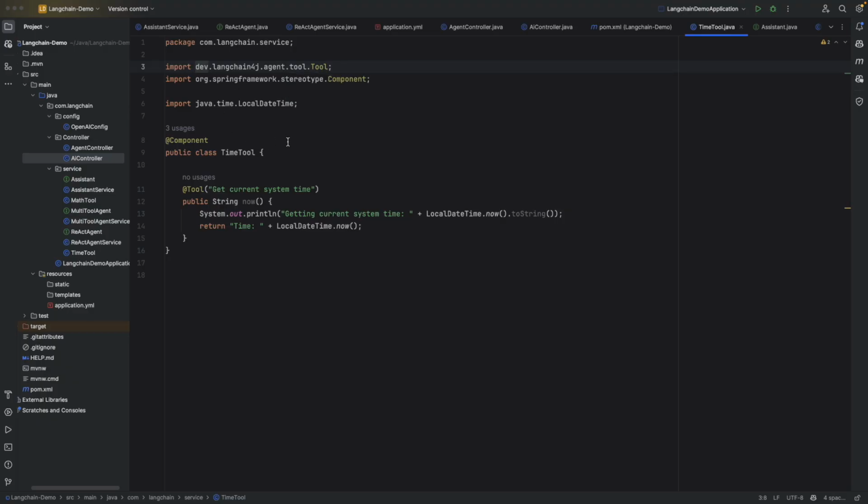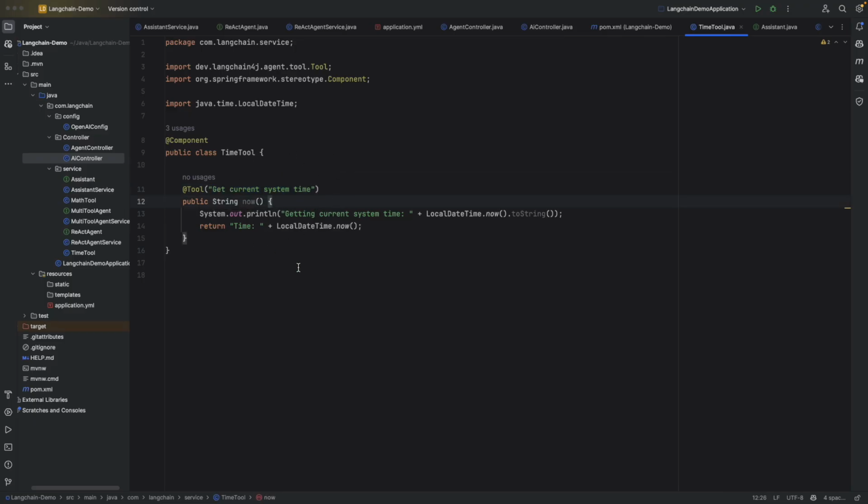LangChain.agent.tool, and over this tool we need to first give a description. This description is something that gives the identity to this tool. Reading this description, the LLM will understand what is the purpose of this tool. The description I have given is get current system time. This will be fed into the LLM, and the LLM will know that if the user is asking about the current time of the system, then this tool can be used.